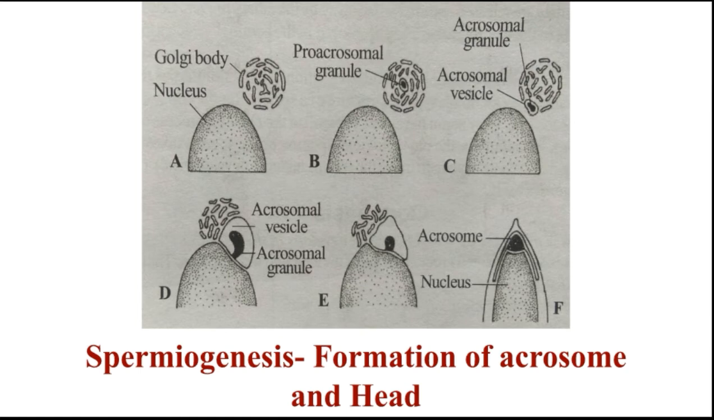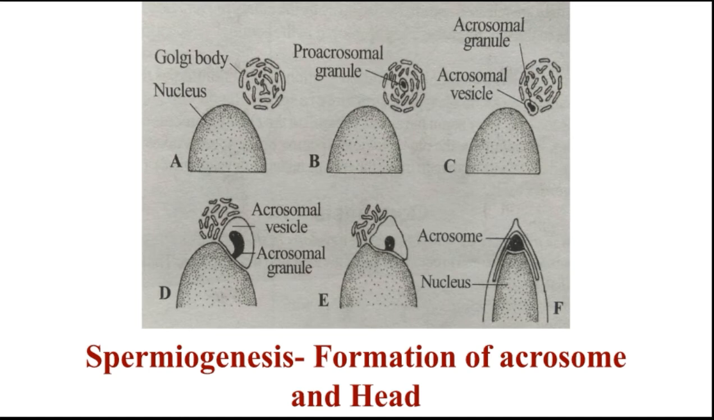In the acrosome formation, in an early spermatid, the Golgi bodies are in the form of a membranous vesicle, and they are arranged around a group of vacuoles. The small vacuoles gradually fuse together to form a large vacuole. You have seen here the small vacuoles fused together and forming a large vacuole.